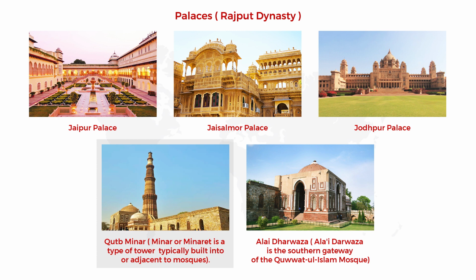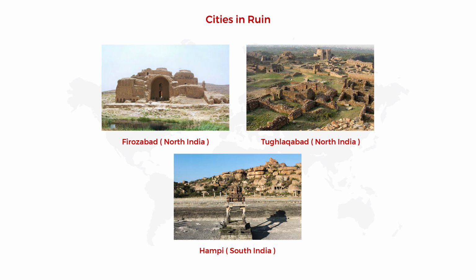Okay. Next, Alai Darwaza. It is the southern gateway of Quwatul Islam Mosque. And next, so many cities in our country started getting destroyed because of time. Such cities are Ferozabad and Daulatabad in North India, and Hampi in South India. Clear, children? Good. Now we are going to recap what all we have learnt in this session.